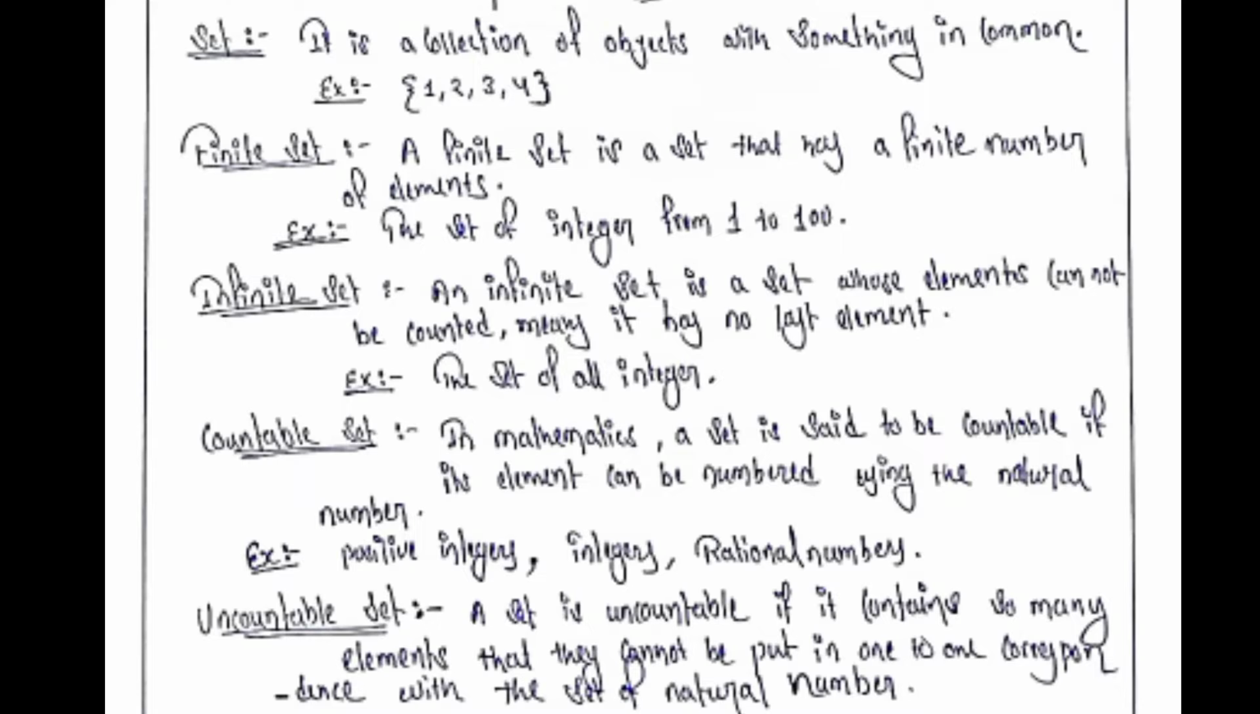Next we have countable set. In mathematics, a set is said to be countable if its elements can be numbered using the natural numbers. For example, positive integers, rational numbers, etc. Next, we have uncountable set. A set is uncountable if it contains so many elements that they cannot be put in one-to-one correspondence with the set of natural numbers.